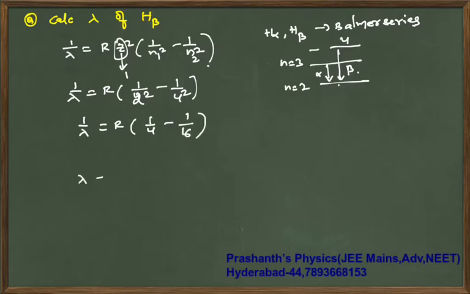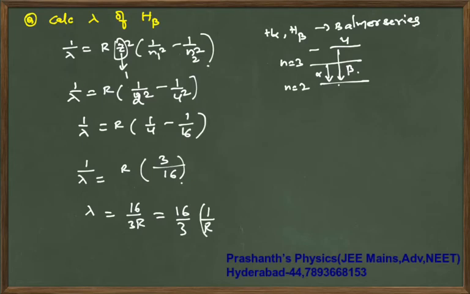Simplify it: 4 minus 1 is 3, so 3 by 16. So lambda is 16 by 3R, that is 16 by 3 times 1 by R, which is 16 by 3 times 91.2 nanometers. You simplify, and that is your answer. I think you should be getting around 486 nanometers.